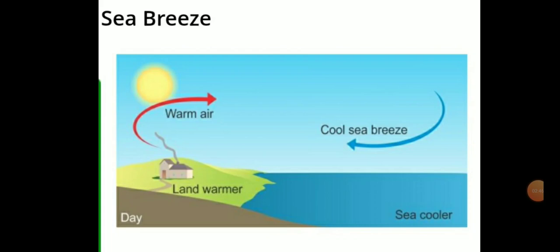Now let's understand sea breeze with the help of a diagram. Take a look: the sun's radiations help in warming the land. What is sea breeze? The wind blowing from sea towards the land. The sun's radiations are warming the land. The land gets warmer, the sea also gets warmer, but the land gets heated up quicker than sea. So the air above the land also gets heated. Being heated, it becomes lighter, so it moves upward. The cool air from the sea, being heavier, takes its place, and this results in the sea breeze. Very important one, students.